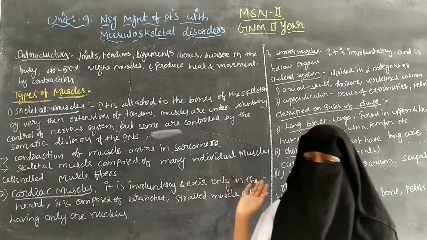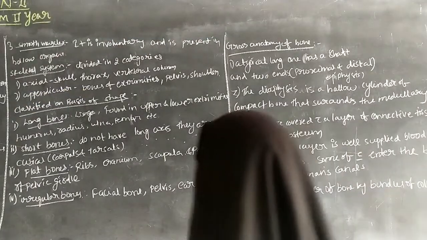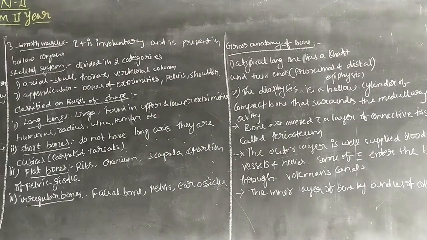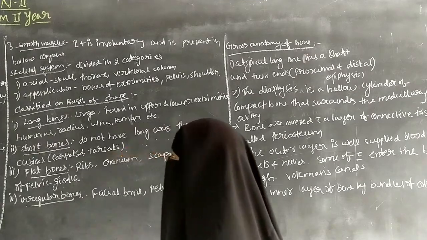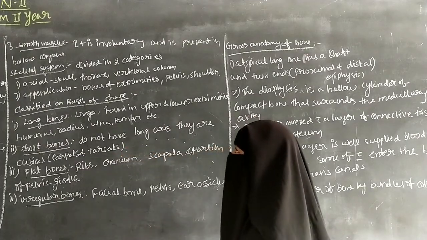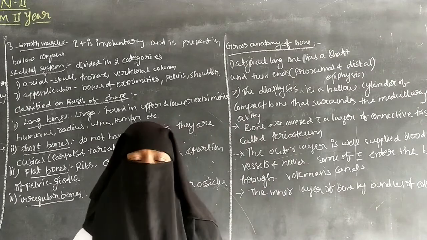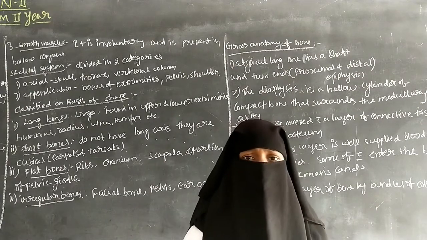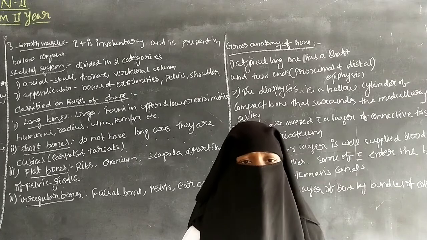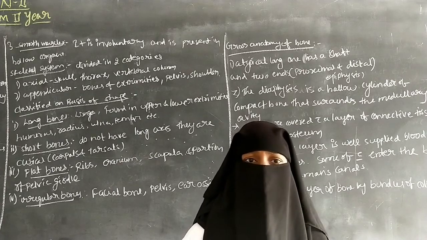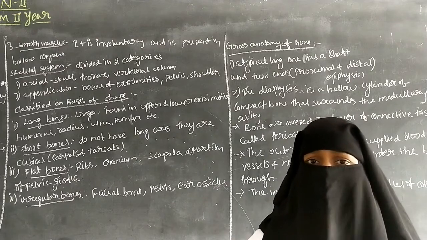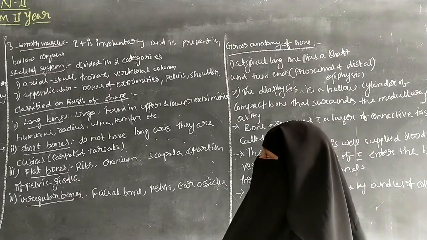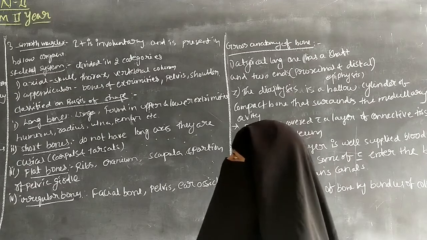And next one is smooth muscle. Smooth muscle is involuntary and is present in the hollow organs. Involuntary means there is no voluntary movement in the muscles. So the smooth muscles are involuntary, and they are present in the hollow organs.